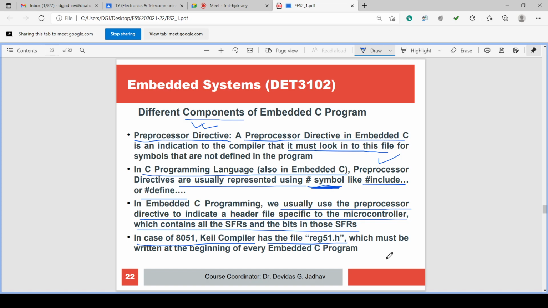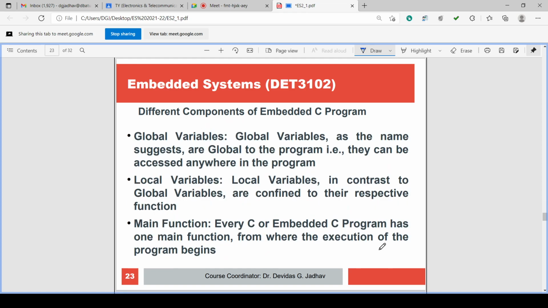So we can write hash include reg51.h, which must be written at the beginning of every embedded C program. This preprocessor directive must be written in every embedded C program at the start of the program.